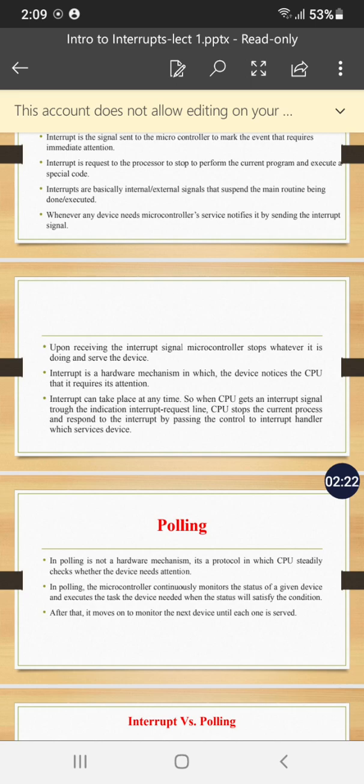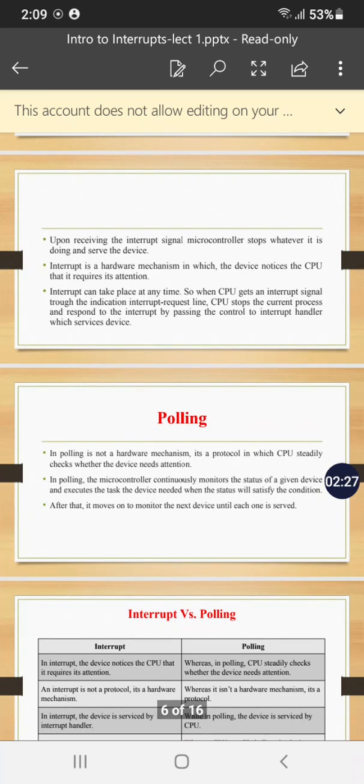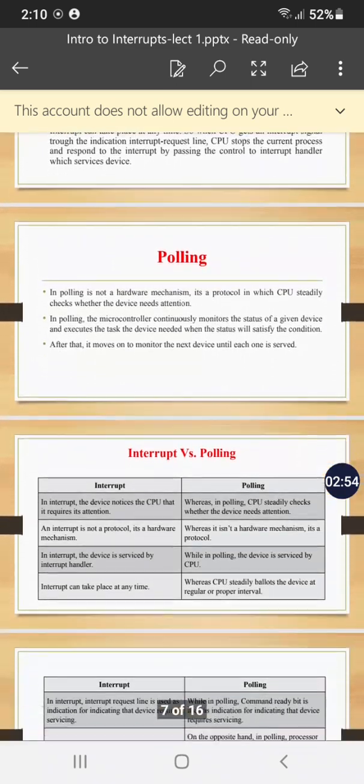On the opposite side of interrupt, there is another mechanism called polling. Polling is a protocol in which the CPU of the microcontroller continuously monitors whether any device needs attention or not. That time interval may vary from manufacturer to manufacturer. Interrupt and polling are exactly opposite to each other.